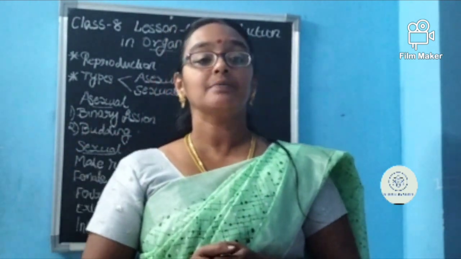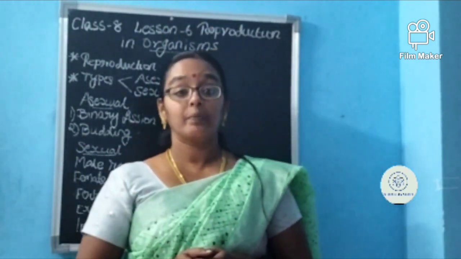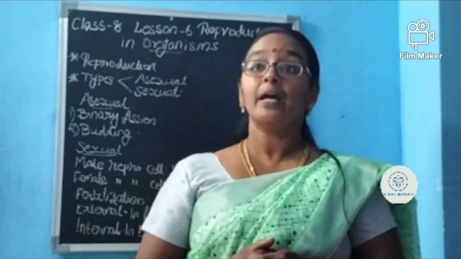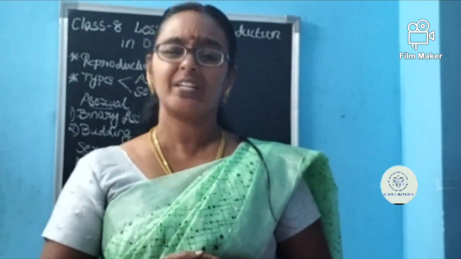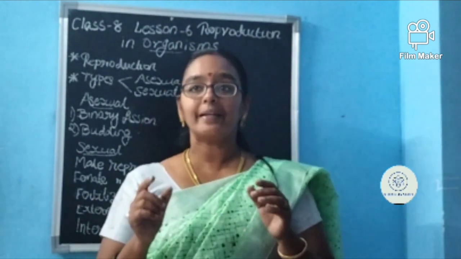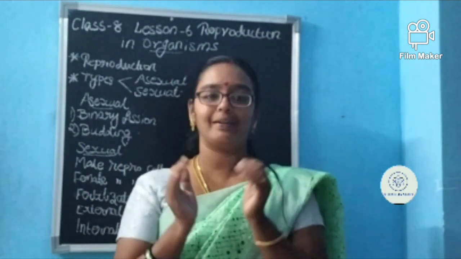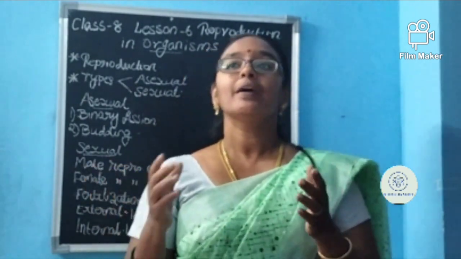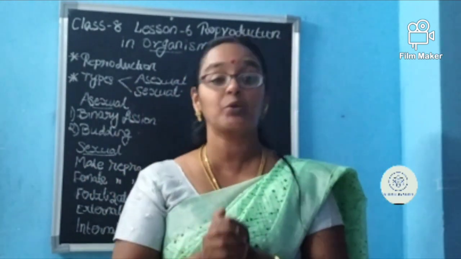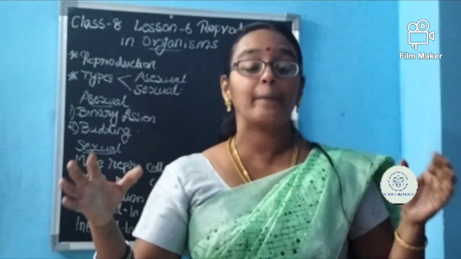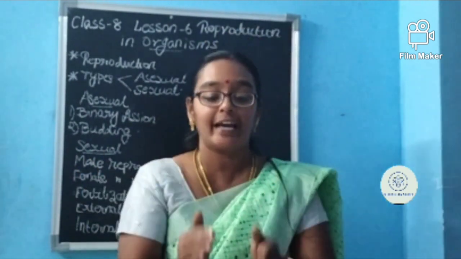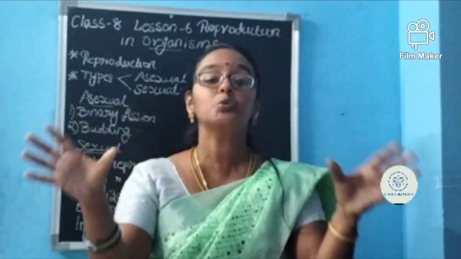How is it happening? It can be by binary fission or by budding or by spore formation, like that many things are there. The binary fission is cutting into two. It's simple as that. As we know, amoeba has no fixed shape. If there is a cake and you cut it into two, it has become two, right?